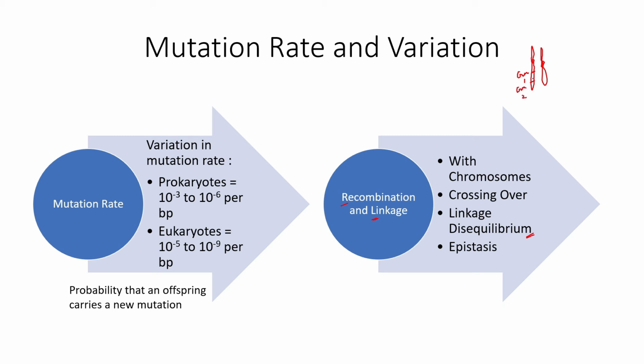Now, when they are passed on to the next generation, if they are pretty close to each other, then both of the characters will be linked, and both will go on. One character will be linked with the other, and both characters will be presented in the phenotype. This is how linkage works. Usually, recombination works towards linkage equilibrium. That means all the linked characters will come out equally in the whole population. But linkage disequilibrium talks about a state where it results in disequilibrium.